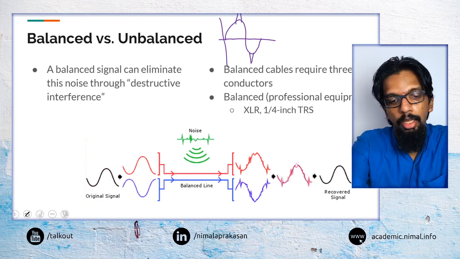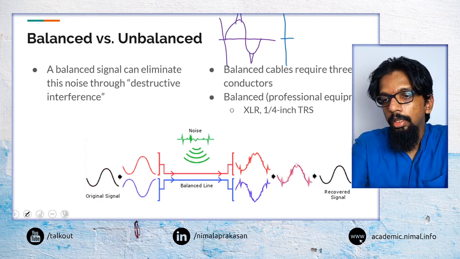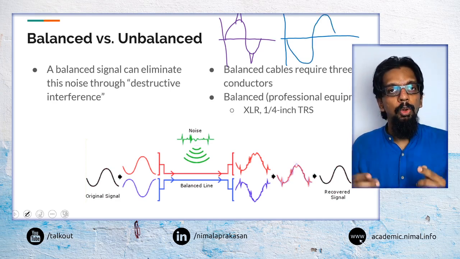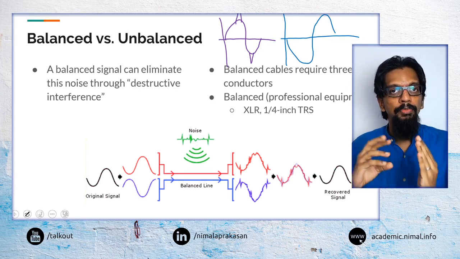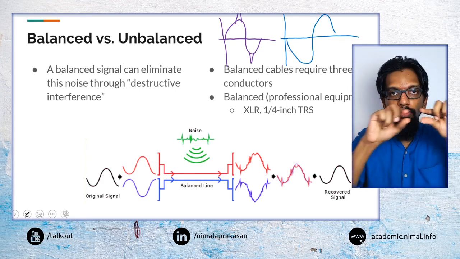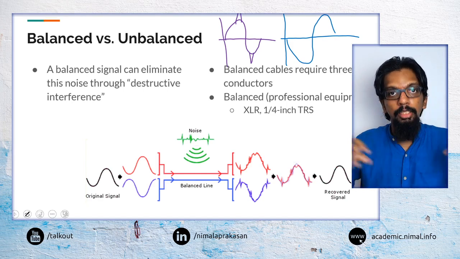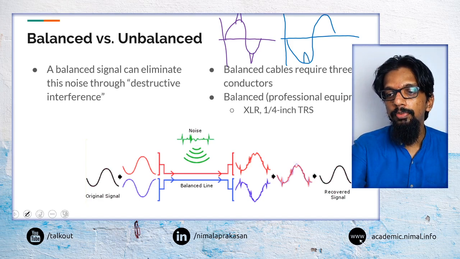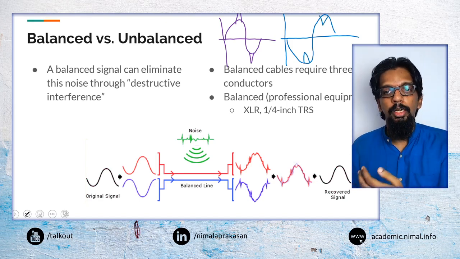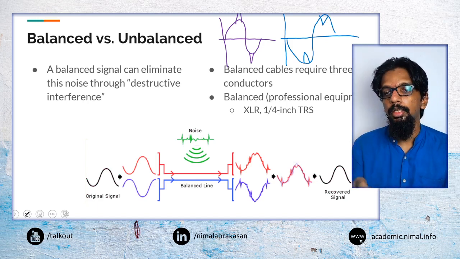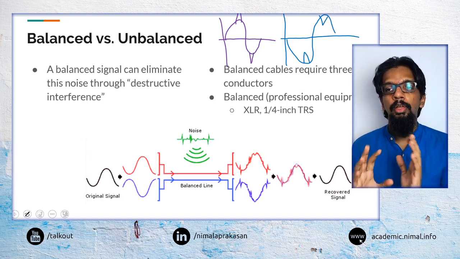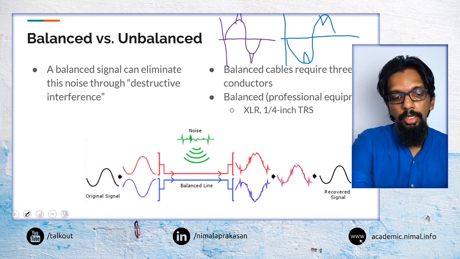And we have a reverse signal, but the reverse signal will also carry the interference in the same pattern, because both wires are going through the same place, so the interference is going to be the same. If it is a reduction, it is going to be a reduction. If it is an addition, it is going to be an addition. So now these are the two signals that we will receive, both having the interference.